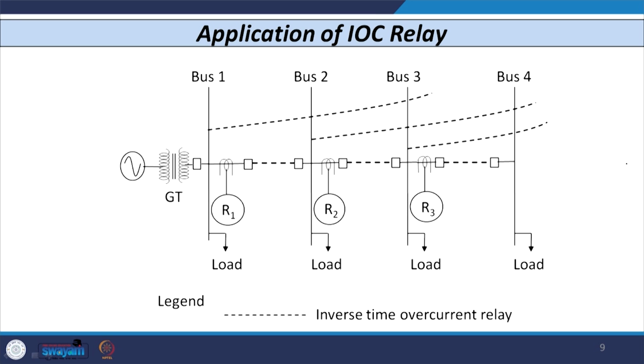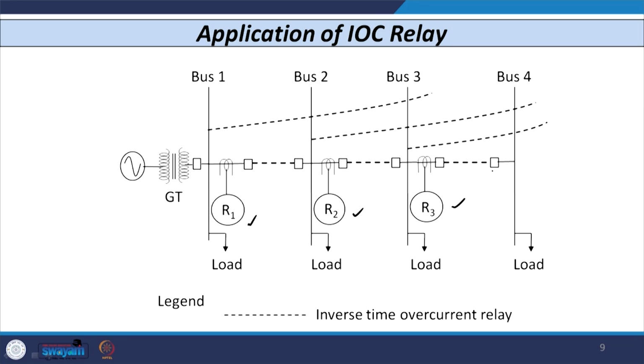So, now let us consider the third type of relay, that is known as the inverse time overcurrent relay. If I consider the same multi-section radial network, with 3 relays, let us assume R1, R2 and R3, these 3 relays are inverse definite minimum time overcurrent relays.